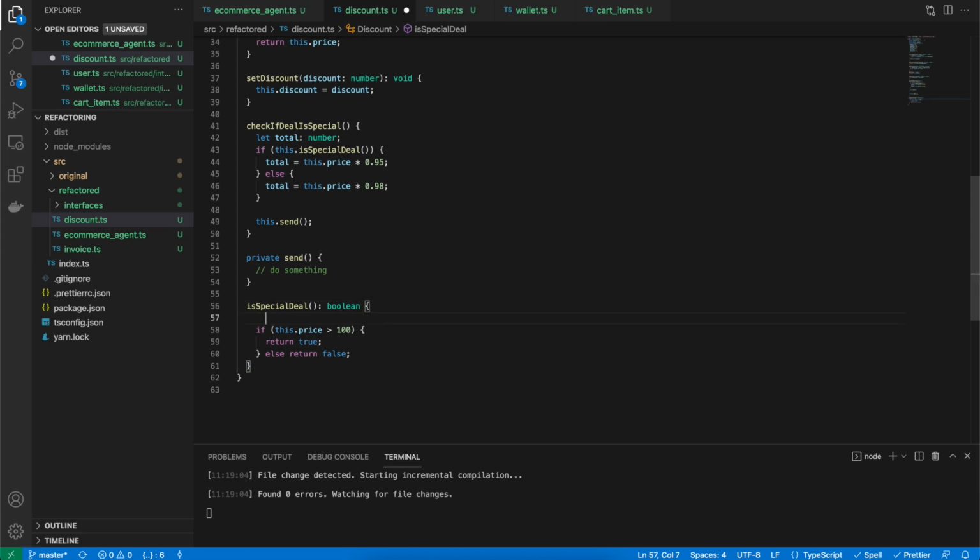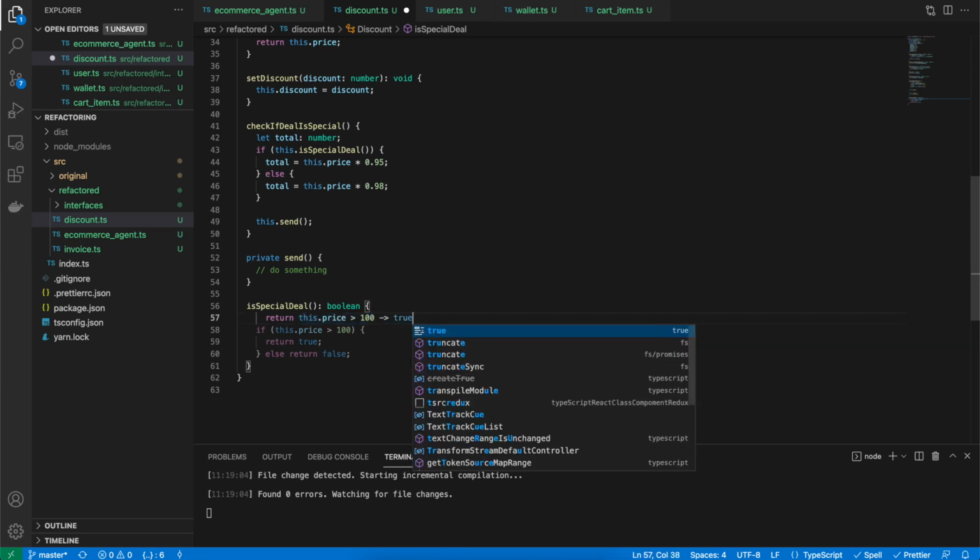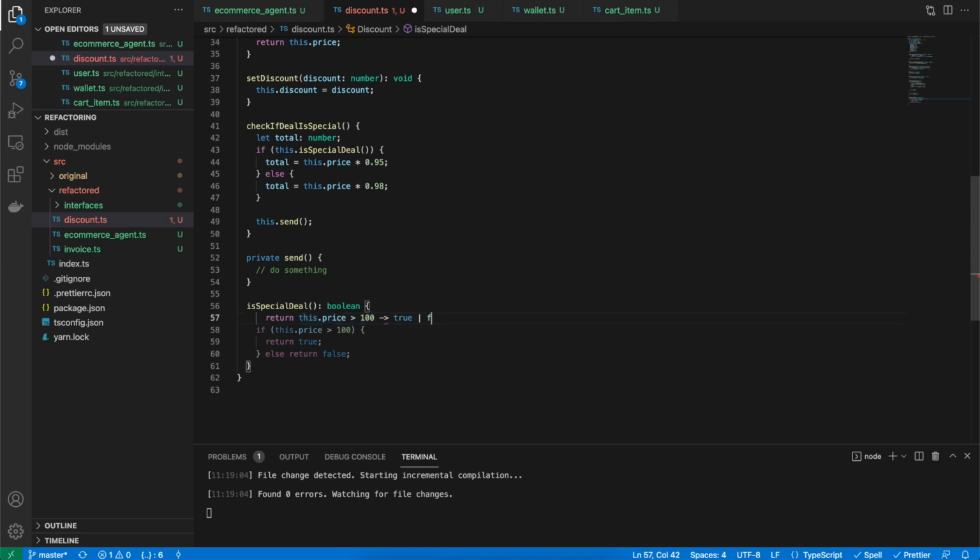So with any if and else, if you're returning true or false based on a condition, you can refactor it. As this anyways returns true or false, that is how if and else works, you can keep it like this. So if price is greater than 100, it will return you true, otherwise it will return false. So here we go.